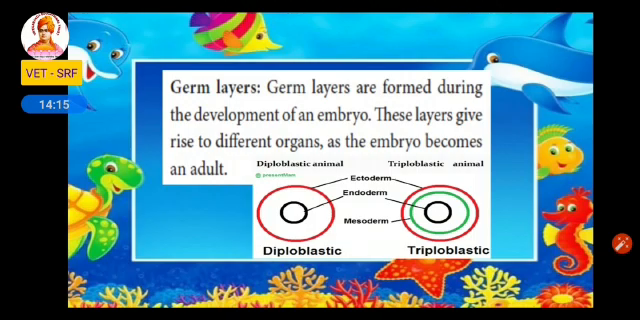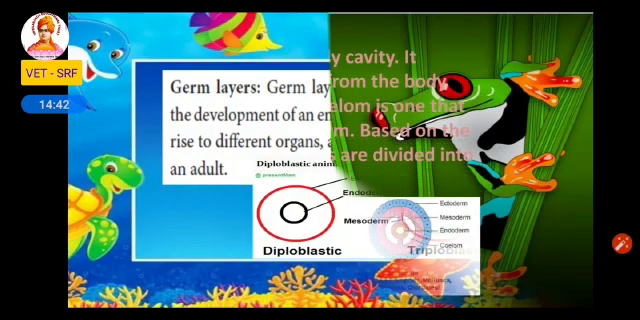Diplo means two, triplo means three. Two germ layers, ectoderm and endoderm. Three germ layers, ectoderm, endoderm and mesoderm. So ectoderm is the outermost layer and endoderm is the innermost layer. And in between the ectoderm and endoderm, mesoderm is present. So these are the different germ layers present in an organism.